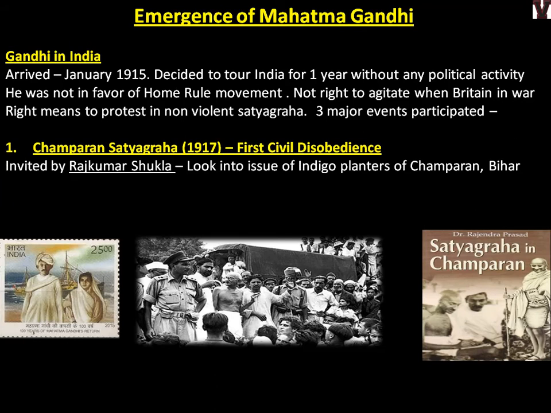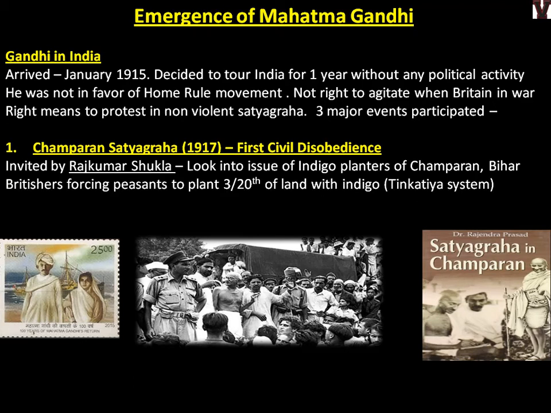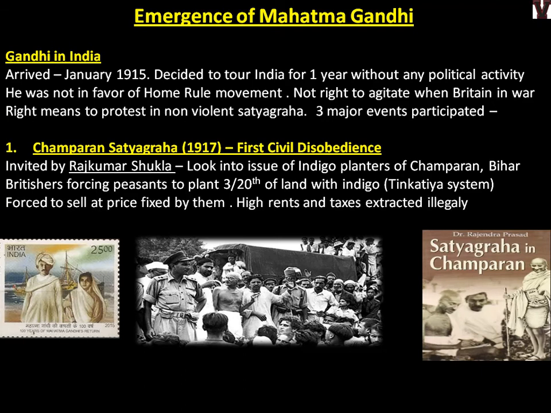Rajkumar Shukla invited him to look into an issue of indigo planters of Champaran, Bihar. In Bihar, the Britishers were forcing the peasants to plant 3/20th of the land with indigo, and this system is called the Teen-Katya system. 3/20th would be planted with indigo. Forcefully they were asking to plant it for their own profit motive, and they were forced to sell at a price fixed by them.